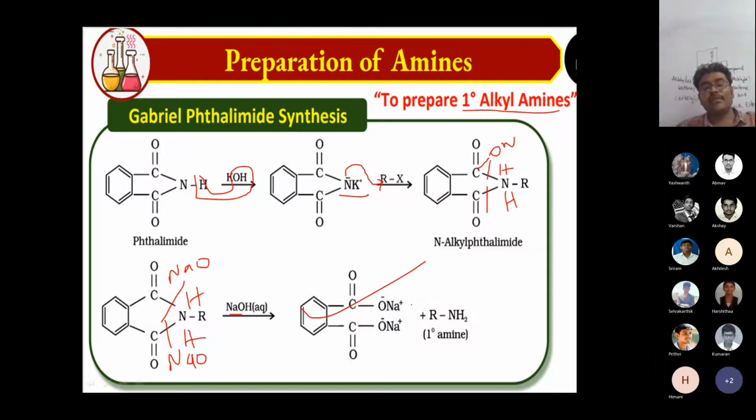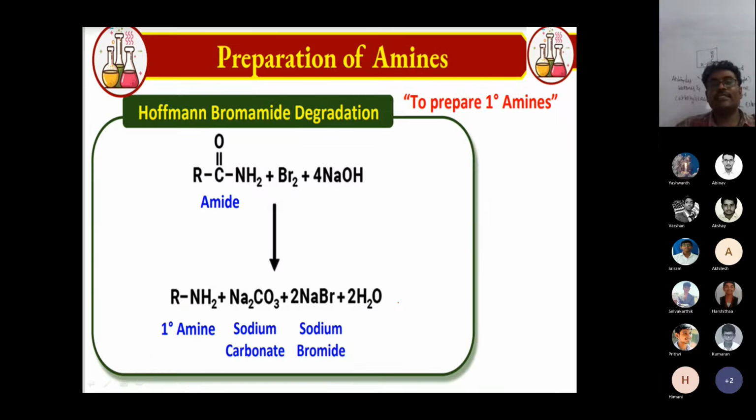By this method, I am able to prepare the amines, primary aliphatic amines. Next one is the Hoffman bromide degradation method. In this method, one of the carbons will be lost. Initially, the compound has 4 carbon atoms, and the product must contain 3 carbon atoms. That's why it is called a degradation method.